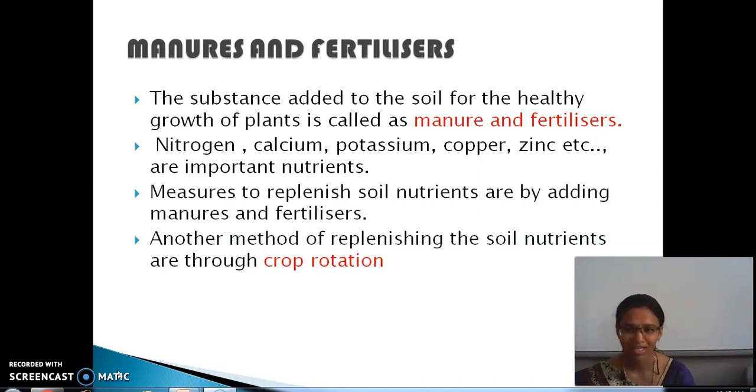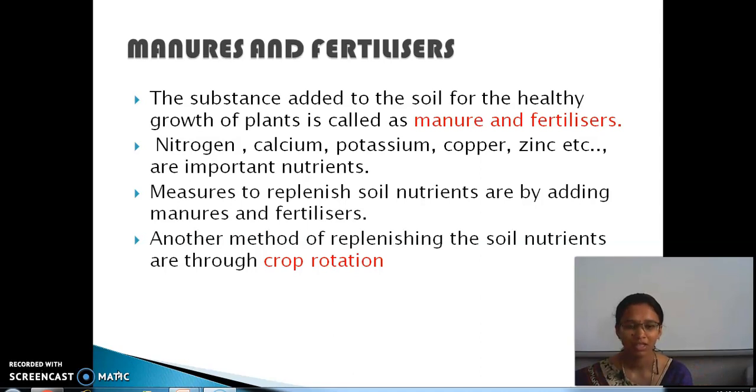And one more method is crop rotation. What do you mean by crop rotation? For example, we grow sugarcane on the land, and next year also we grow the same sugarcane. For the growth of sugarcane it needs nitrogen, so the roots absorb only the nitrogen content in the soil and the others are left free. So there is a deficiency of nitrogen.